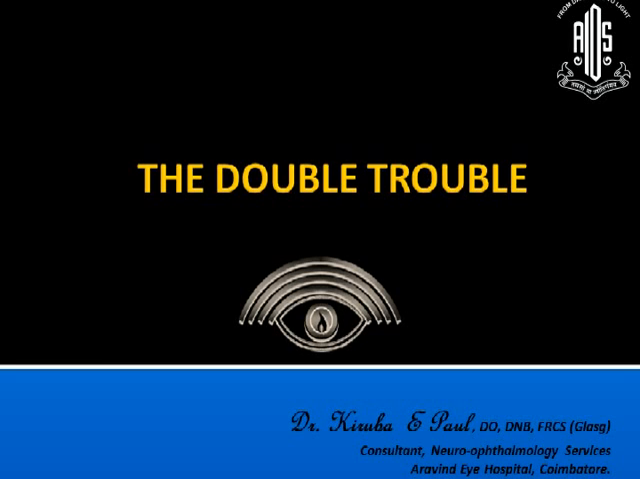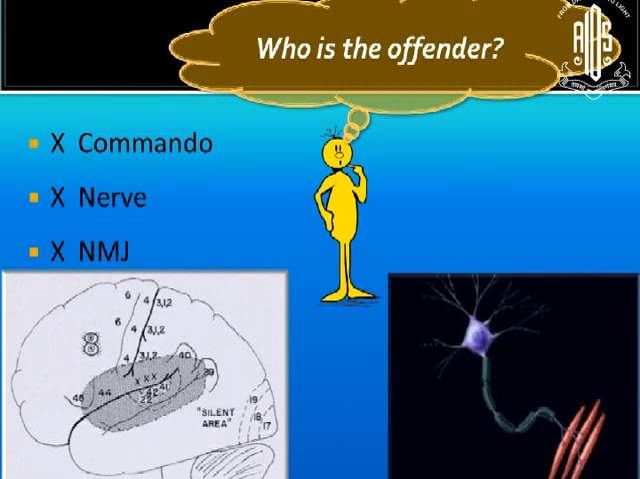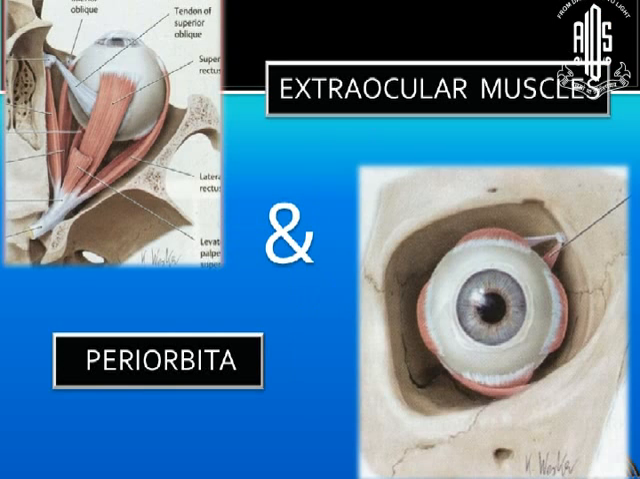I can understand that you are interested in fixing the double trouble. All of us are trying to see what could be the causes for this. Now, when the problem is not with the commando, or with the nerve, or with the neuromuscular junction, who else can be the offender here? We have to think about the extraocular muscles and the periorbital.